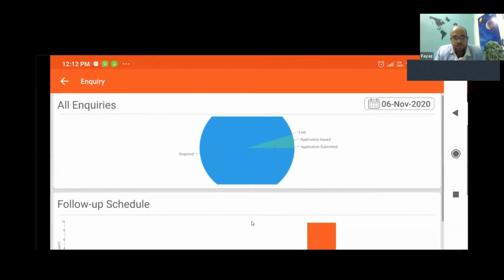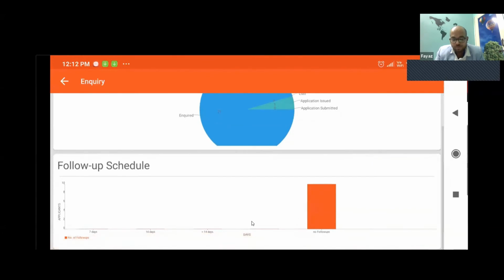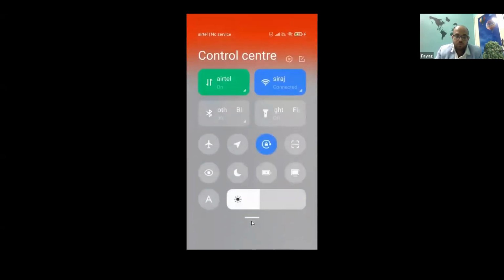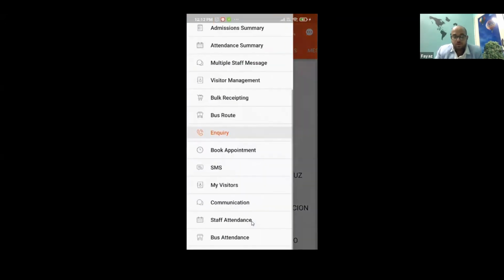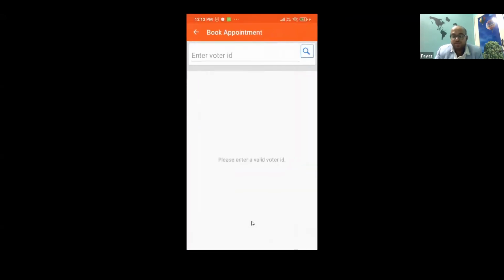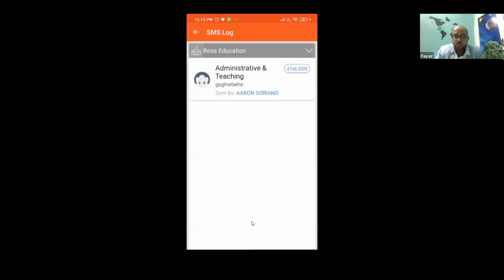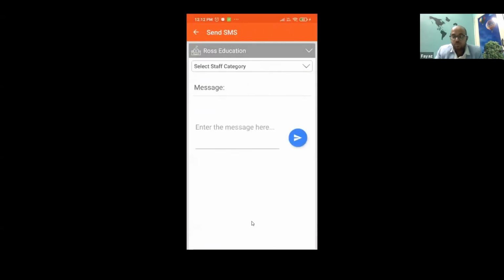Now you can see the inquiries, follow up, all the other information based on the inquiry module. You can also book appointments. The one that I have shown you, once an appointment is booked, you can approve it here. Then you can send SMSs to a group of people at a time. A bulk SMS will go.